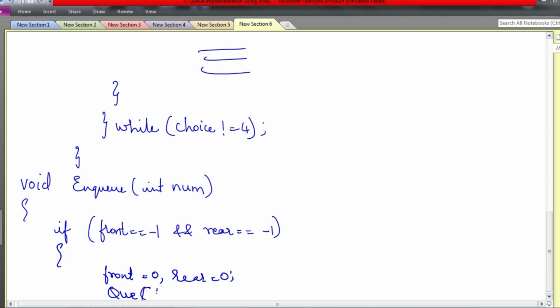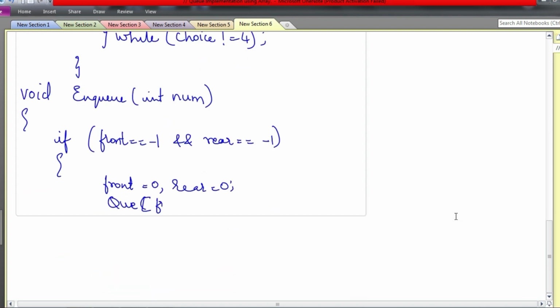In a queue, whichever you use, front or rear, doesn't matter. Make it a habit that you insert only at the rear end, but as I told you, here both variables are the same. queue[rear] equals num. So you are storing the value num at the position queue[rear]. This is if the queue is empty.